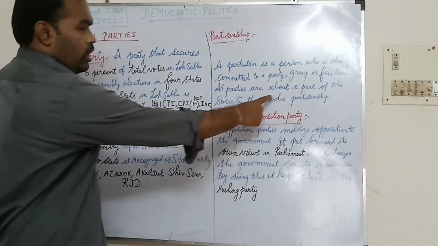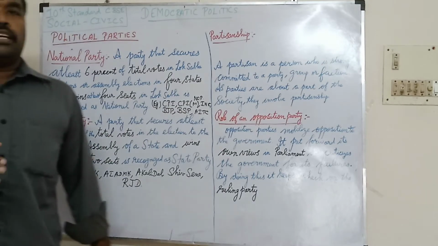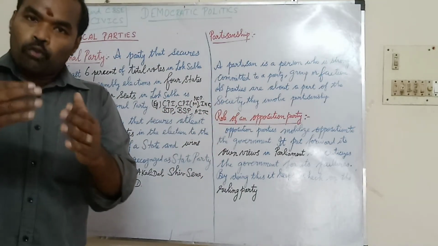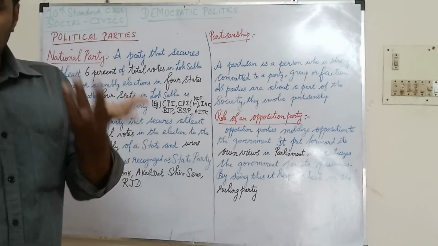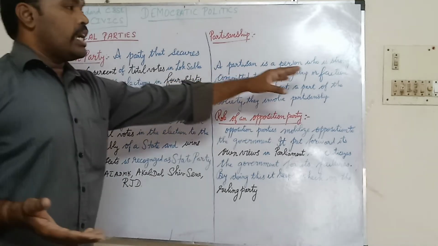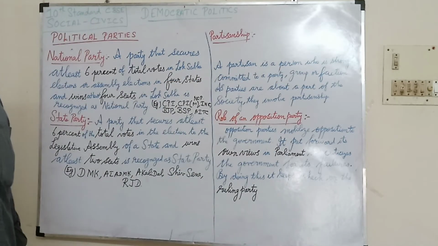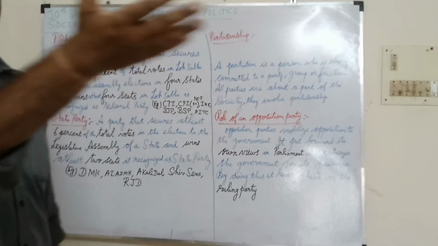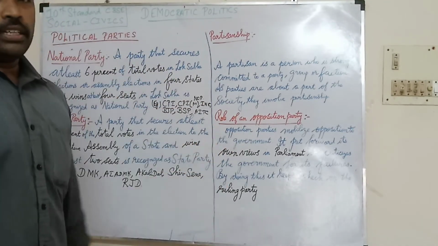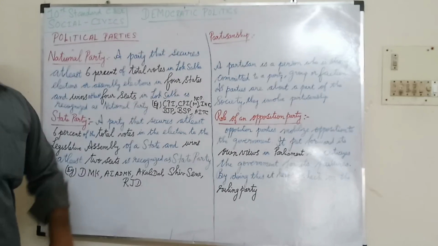As parties are part of the society, in the society they implement things and take care. So a partisan is a person who is strongly committed to a party, group, or faction. This is partisanship.